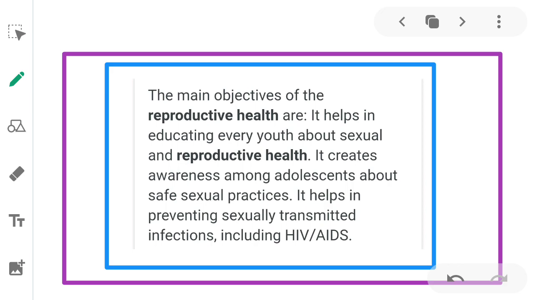It creates awareness among adolescents about safe sexual practices, or safe sexual methods. It helps in preventing sexually transmitted infections, including HIV or AIDS. It also gives awareness to prevent sexually transmitted diseases, for example AIDS.